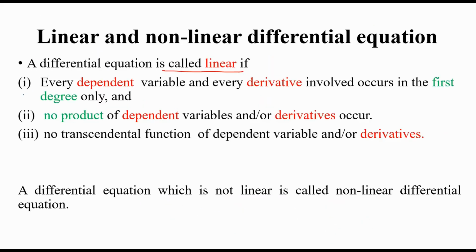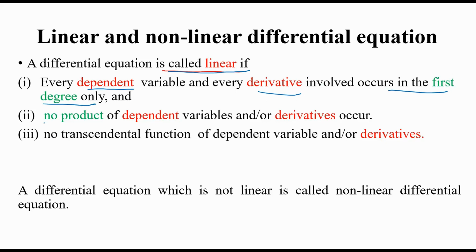So now let us see what is linear and non-linear differential equation. A differential equation is called linear if every dependent variable and every derivative involved occurs in the first degree only. These two words are important. So you have to be sure that the dependent variable and the derivative should be in the first degree only,